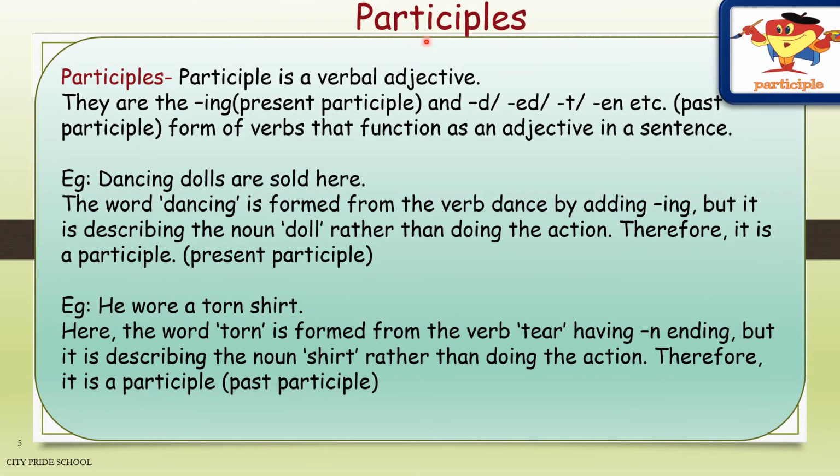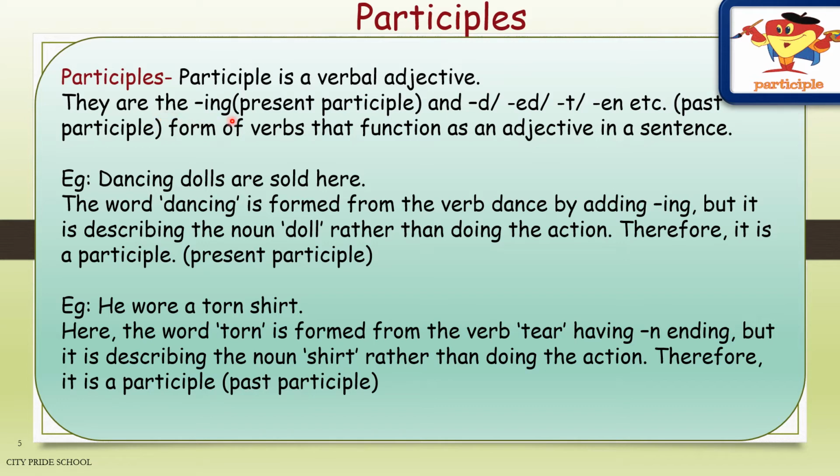Participles are the third kind of non-finite verbs. Now, what is a participle? It is a verbal adjective, meaning a verb that performs the function of an adjective. What is an adjective? An adjective is a word that describes a noun, or it answers the question what kind of. Now, participles are of two kinds.